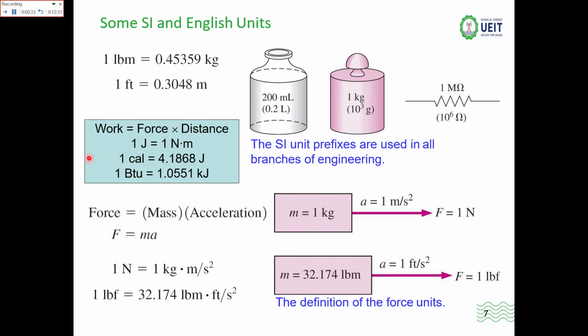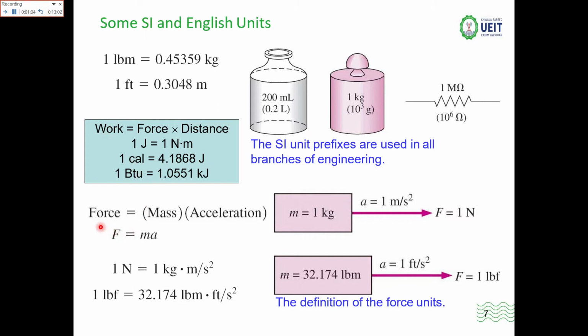Now the work. The relation of work is force multiplied by distance, and the unit is joule, which is equal to the Newton meter. Newton comes from the force and meter comes from the distance. So these are some of the units of work. 1 cal is equal to 4.1868 joules, and 1 British thermal unit, BTU, is equal to 1.0551 kilojoule.